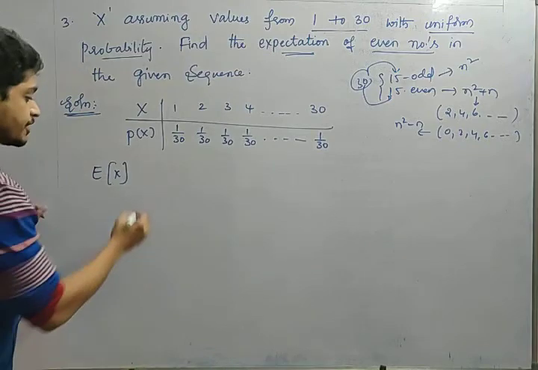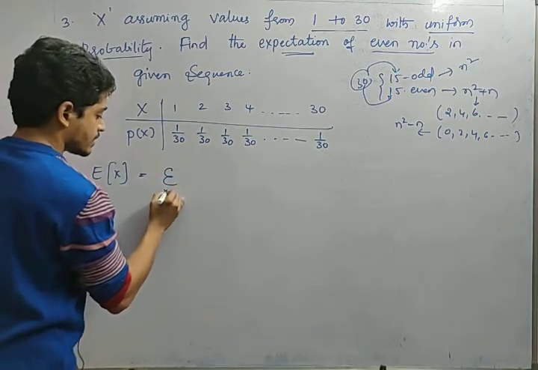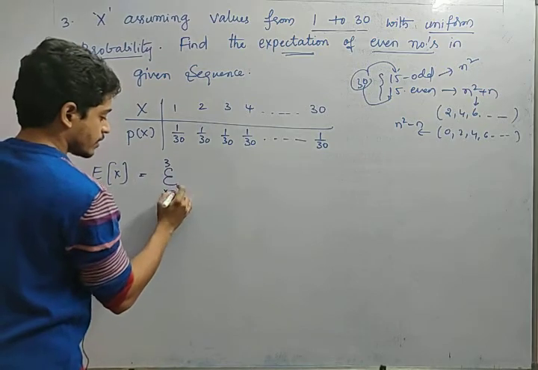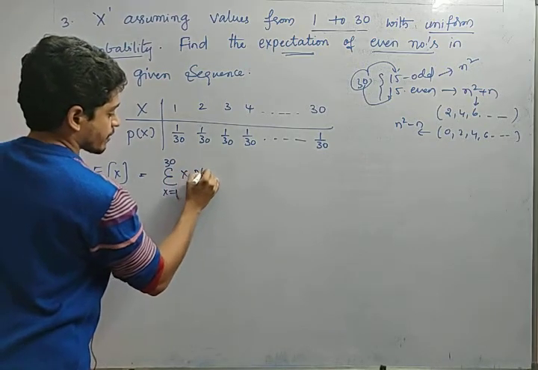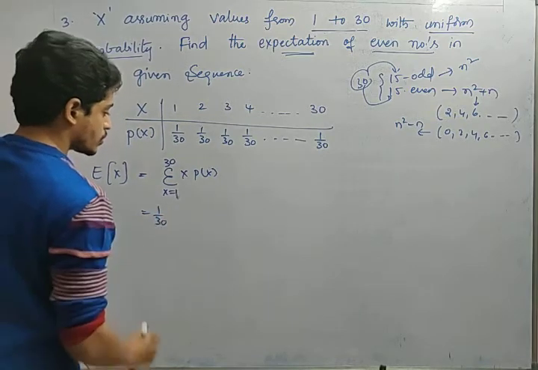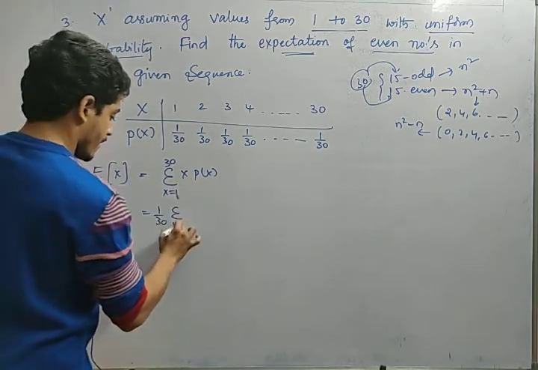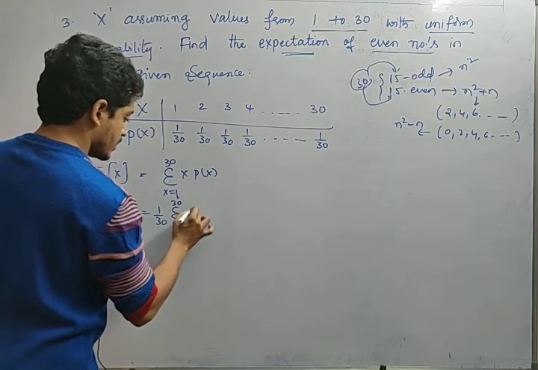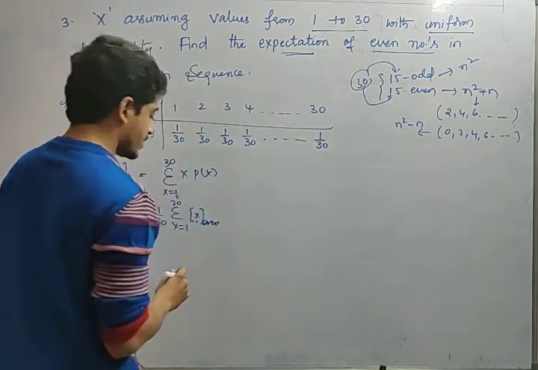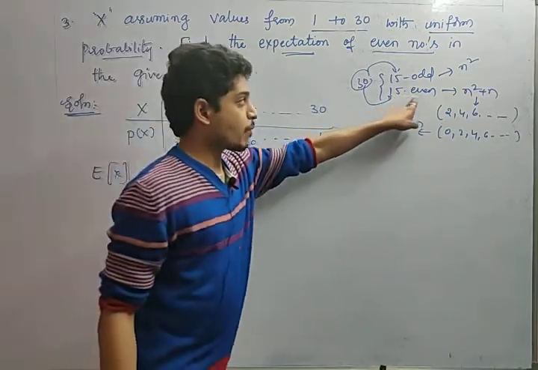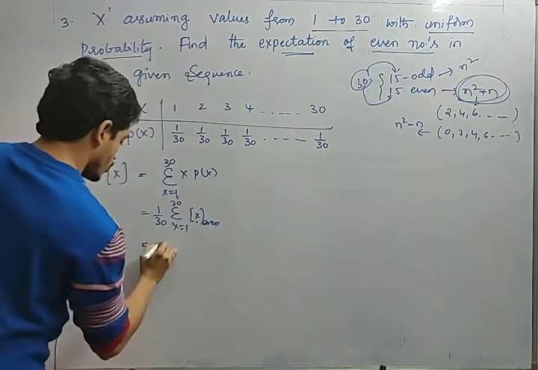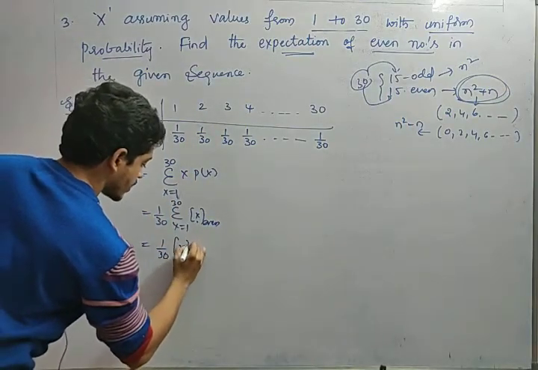So what is the expectation formula here? Sigma x into p of x, x from 1 to 30. What is p of x? 1 by 30, right? 1 by 30 comes out. So what he is asking is sigma over x from 1 to 30, but this random variable x should be even. So how many evens will be there? 15 evens will be there. And what is the summation of those even numbers? N square plus n. So 1 by 30 into n square plus n.